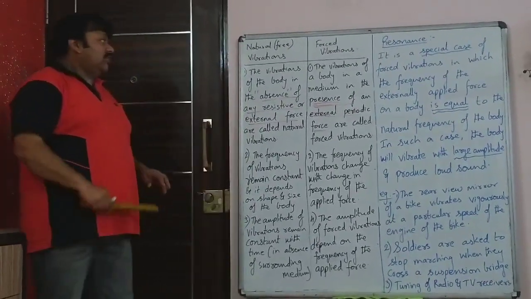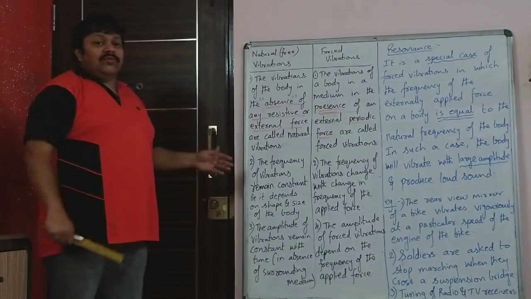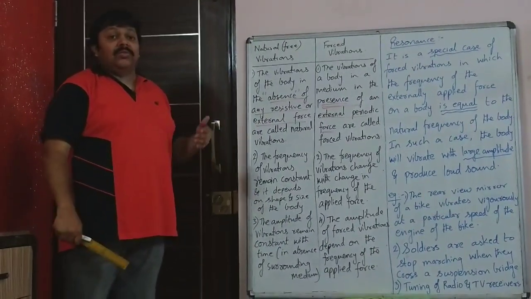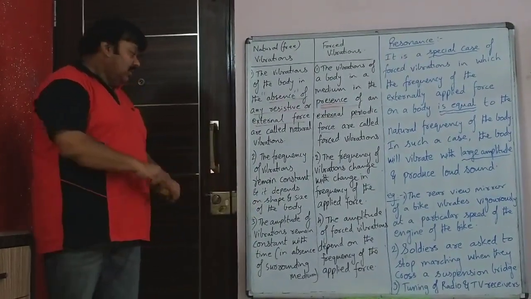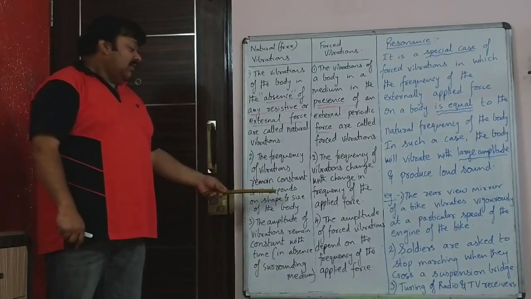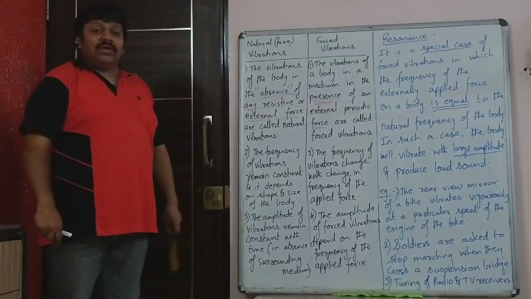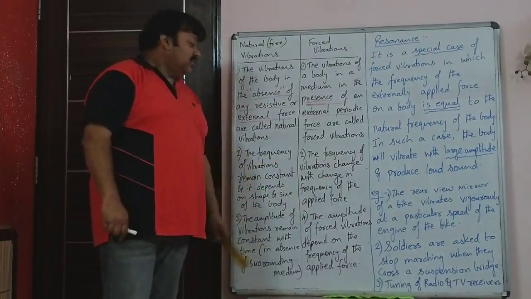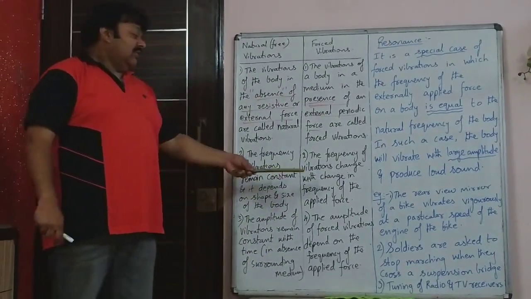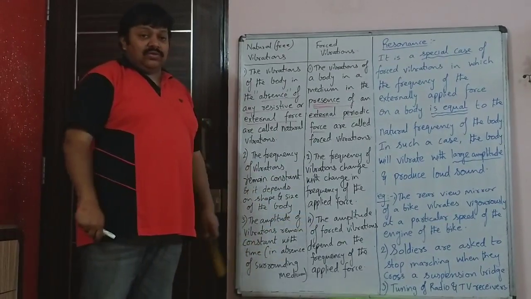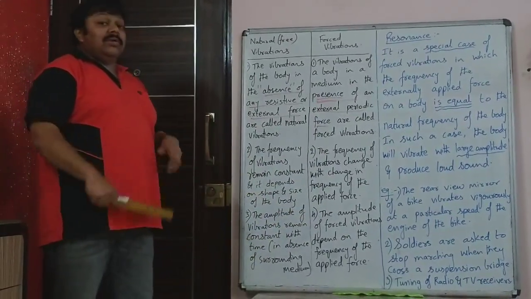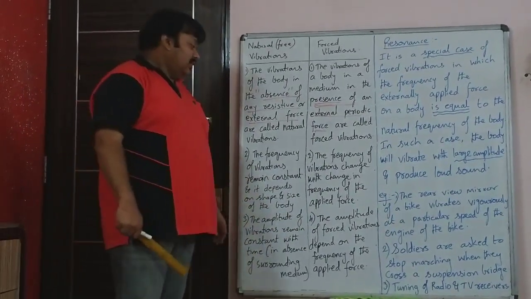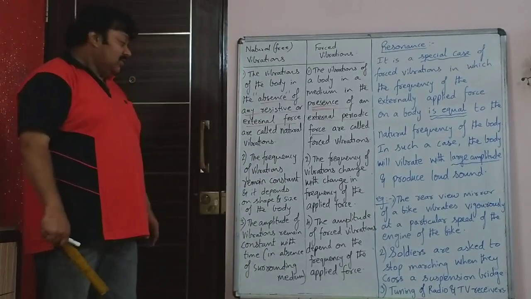Now natural vibrations, the frequency of the natural vibrations you had learned, it depends on the shape and size of the body. So it remains constant and it depends on the shape and size of the body. In case of forced vibrations, the frequency of vibrations changes with the change in frequency of the applied force. So it depends on the frequency of the applied force and it changes with the change in frequency.